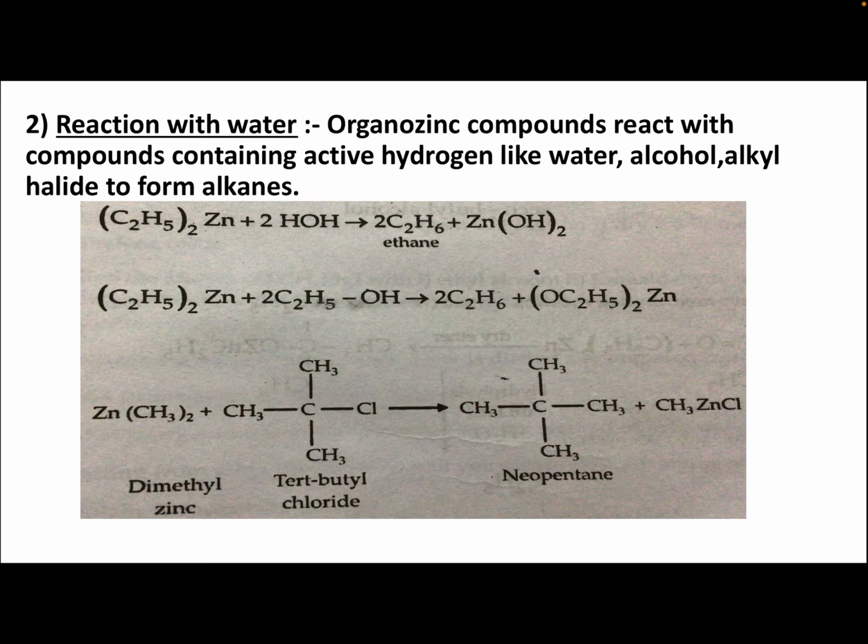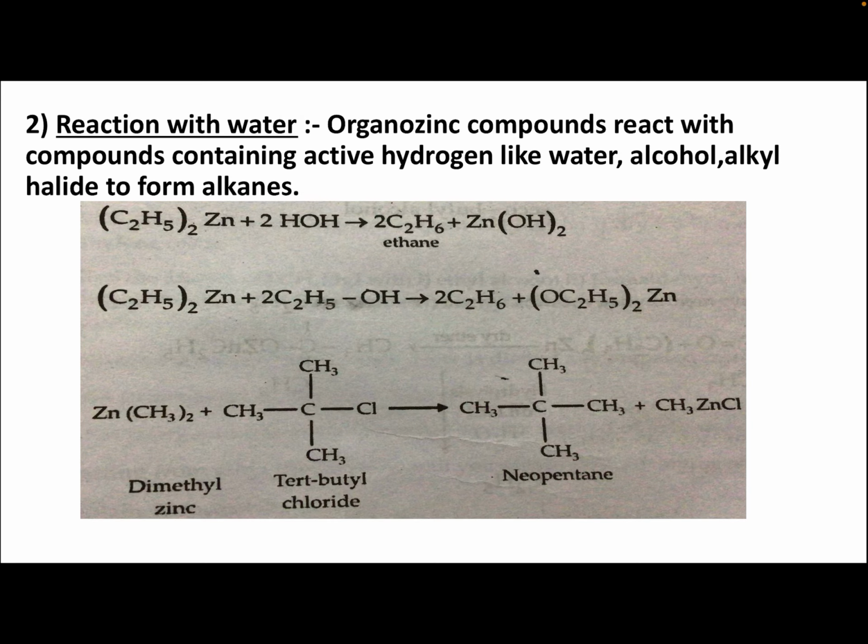Then next, Zn(CH3)2, dimethyl zinc. In the upper reaction it was diethyl zinc, here it is dimethyl zinc, in the presence of tertiary butyl chloride, (CH3)3CCl. On the carbon there are 3 methyl groups, so it is butyl, tertiary butyl chloride. Then you get neopentane, where 4 methyl groups are on carbon, plus CH3ZnCl.